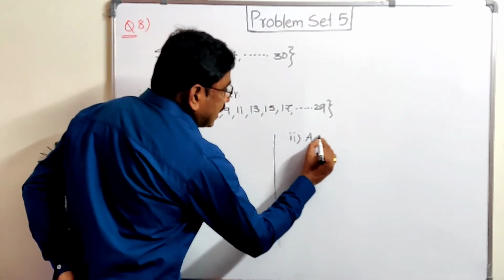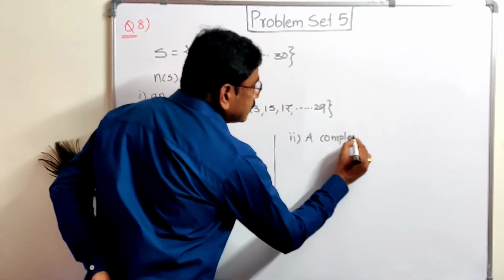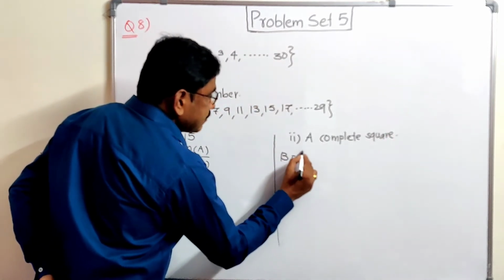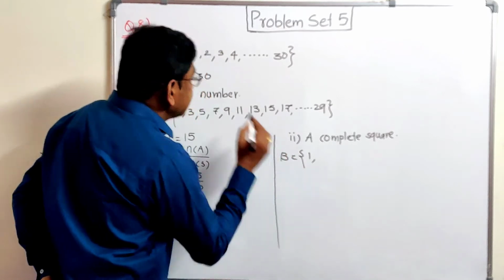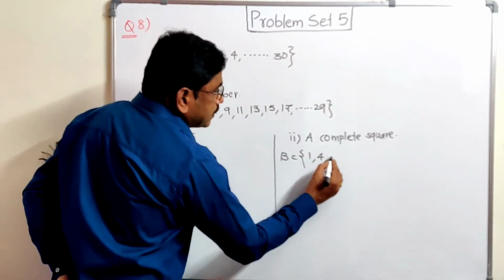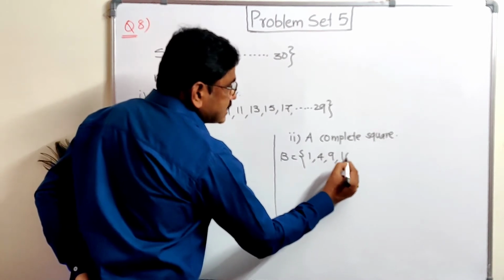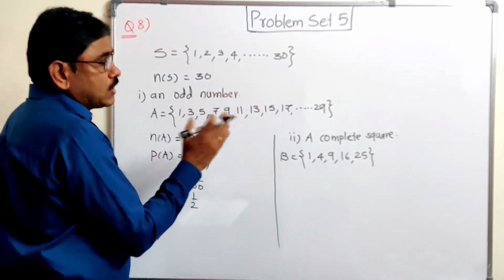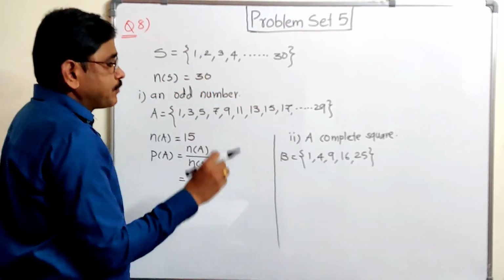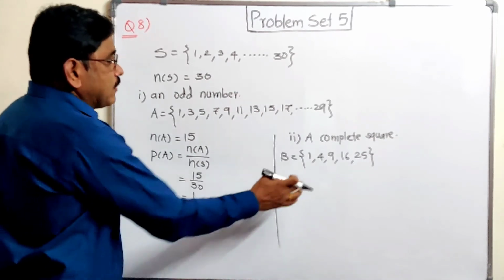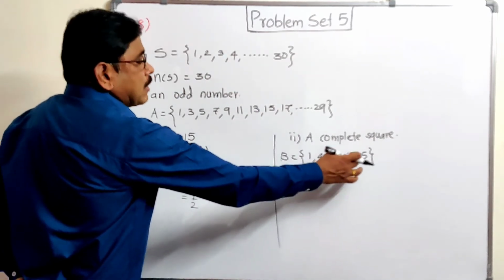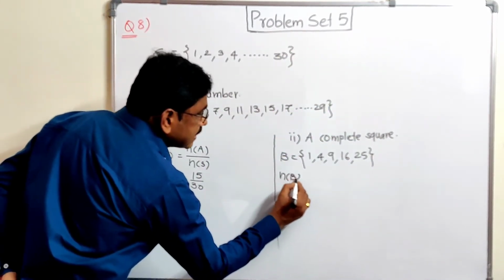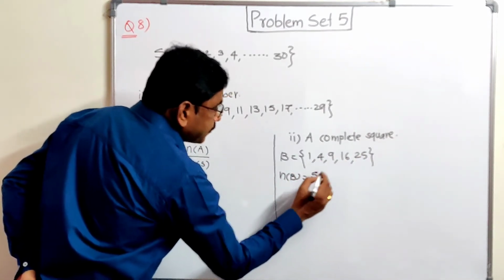A number on the card is a complete square. तो ये नंबर आप लोग लिख सकते हो अभी. So let it be B, set B लेते हैं इसको. So complete square यानी 1 is a complete square. उसके बाद 1 के बाद 4, then 4 के बाद 9, then 16, then 25. So these are the complete squares. और up to 30, 1 to 30 में जो complete square है 1 है, 4, 9, 16. ये 1 square, 2 square, 3 square, 4 square, 5 square, 6 square 36 आता है, that is greater than 30. तो we can check NB is equal to 5. So here 5 numbers are there.